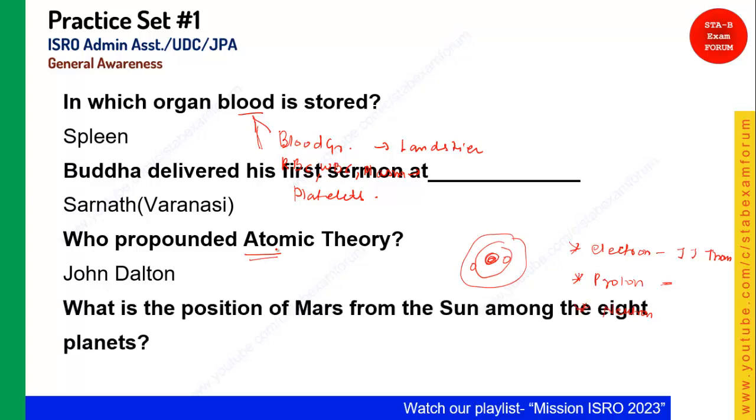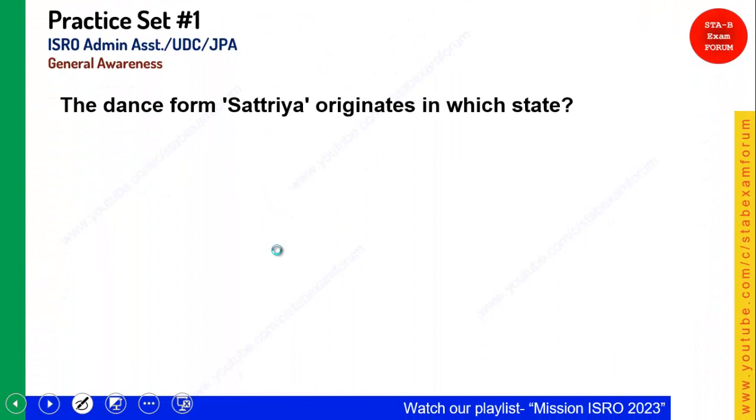What is the position of Mars from the Sun among the 8 planets? So right now we have 8 planets that you should know. Pluto has been discarded because it is not fulfilling certain criteria. So what is the position of Mars from the Sun? It's Mercury, Venus, Earth, Mars. So it is the 4th position. Okay, quickly moving to the next question.